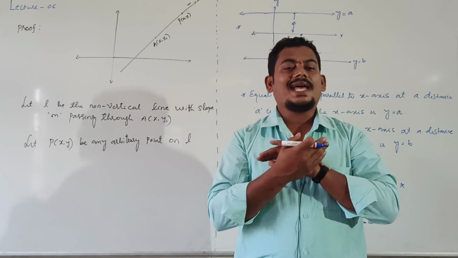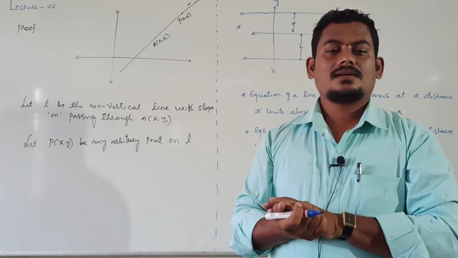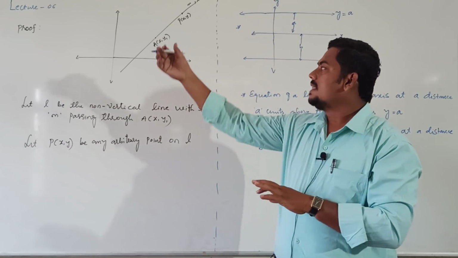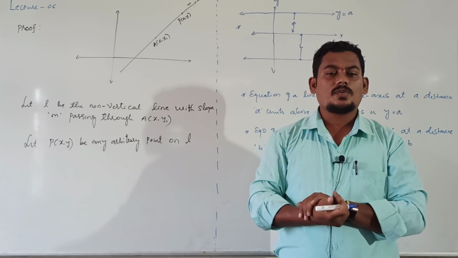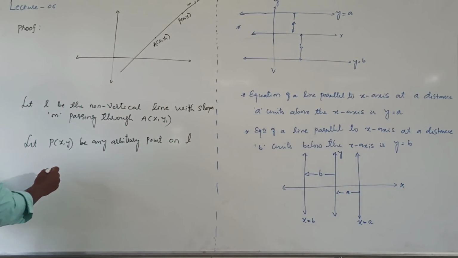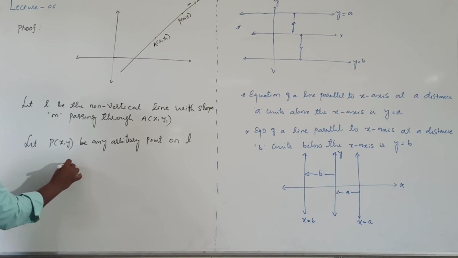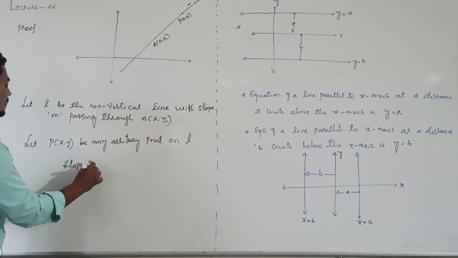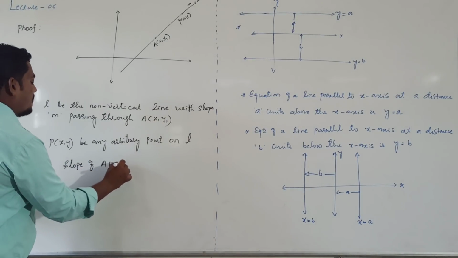Line AP entirely coincides with line L, right? These two lines coincide, means their slopes are equal. What is slope of AP?